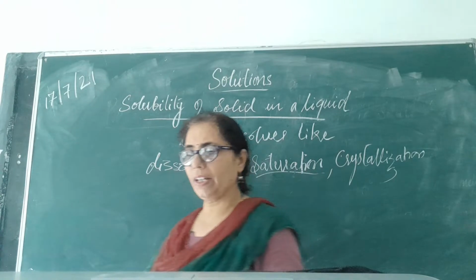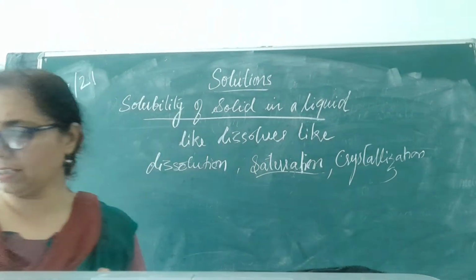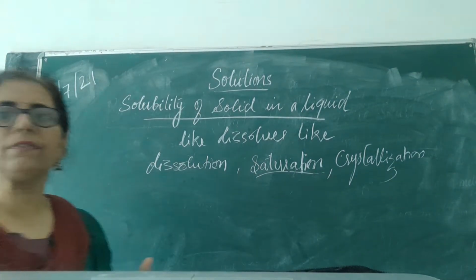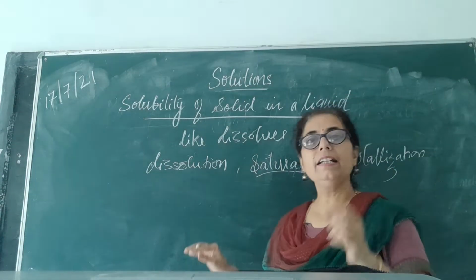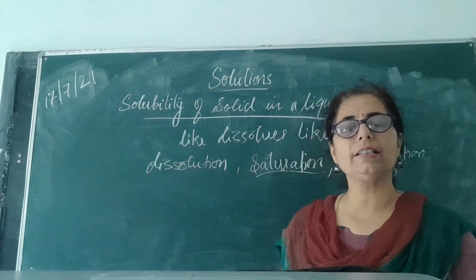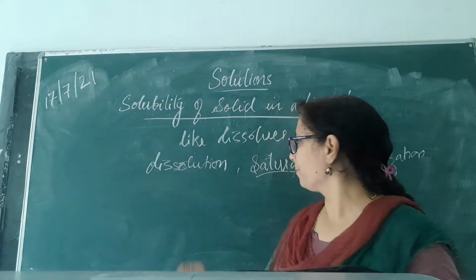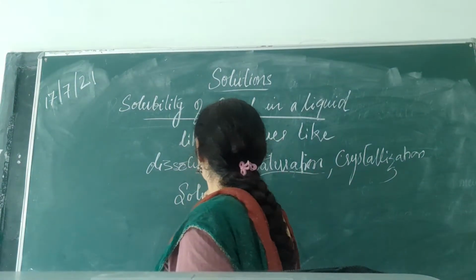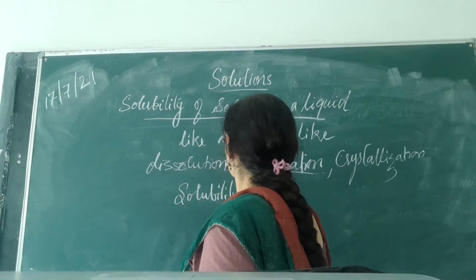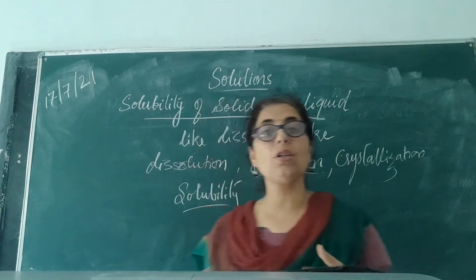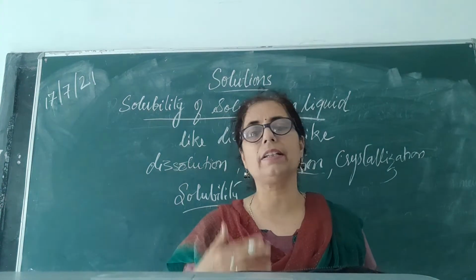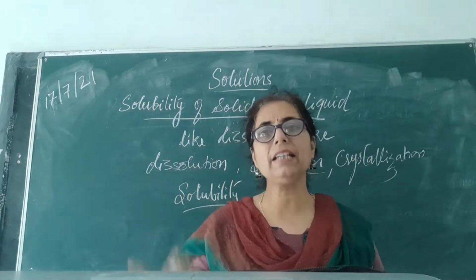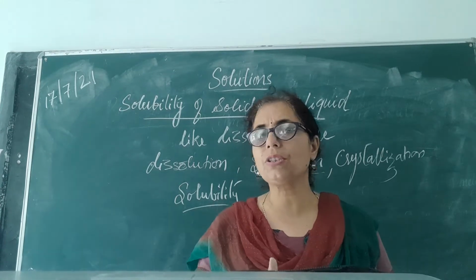Now in this way we have seen how it starts dissolving. The next very important term is solubility. What does the word solubility mean?